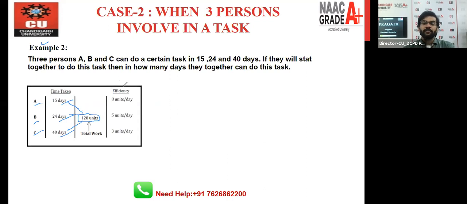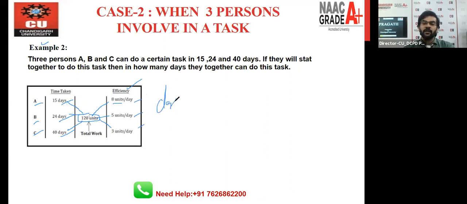And the next point, you have to find out the efficiency. And for the efficiency, you will divide the total work with the number of days. And total work, we have 120 divided by 15, that is 8. 120 by 24, that is 5. 120 divided by 40, that is 3. So these are the efficiency of A, B, and C.